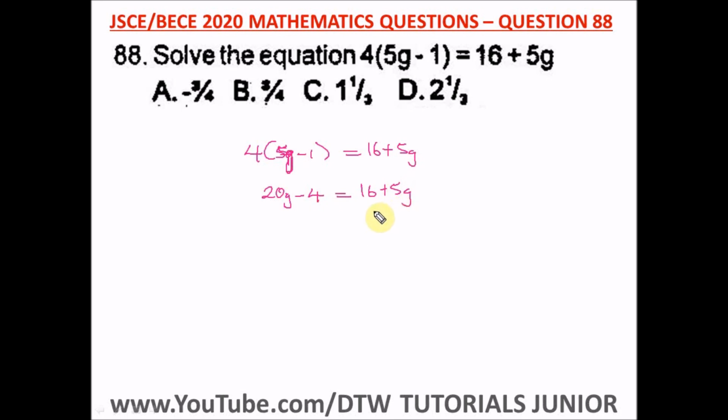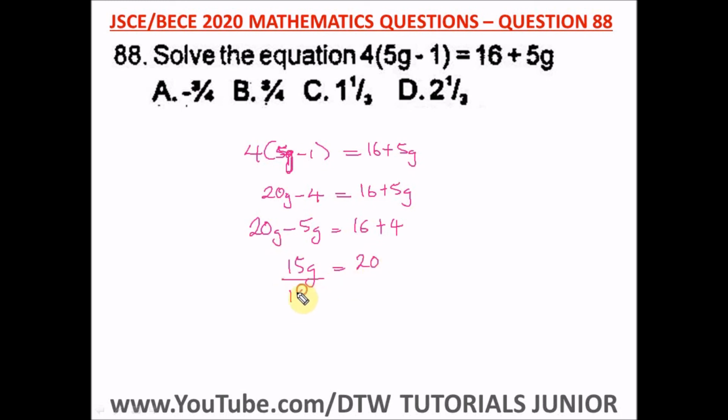So we have to collect like terms. Bring g here, take minus 4 here. Bring the variables to the left hand side, take just the whole numbers to the right hand side. So we have 20g, bringing plus 5g to this side, we have negative 5g, equal to 16. Taking negative 4 to this side, we have positive 4. And 20g minus 5g will give us 15g equal to 16 plus 4, that would give us 20.